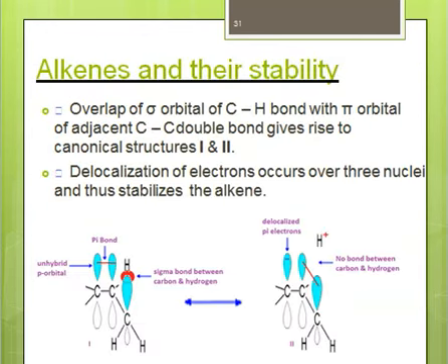Okay, so next, hyperconjugation also explains the stability of alkenes, right? So in general we say that alkenes which are more substituted are more stable, right? So here we will explain the stability of the alkene. For now, consider the structure of an alkene. Here we have a double bond between carbon and carbon, right? This is a pi bond actually, and it's formed by parallel overlap of 2 unhybridized p orbitals. So here we have a carbon with an unhybridized p orbital. This is directly attached to another carbon that has at least 1 hydrogen, right?